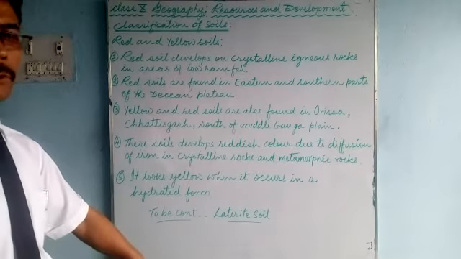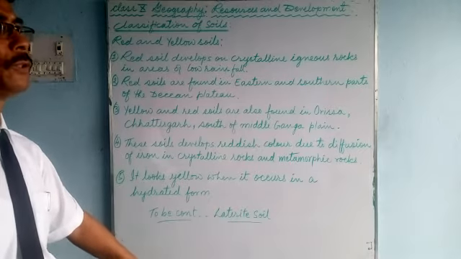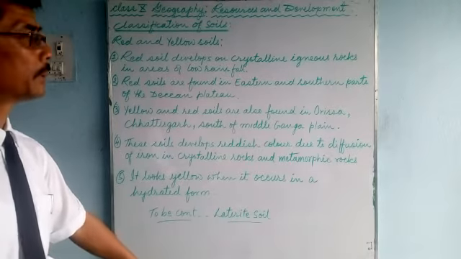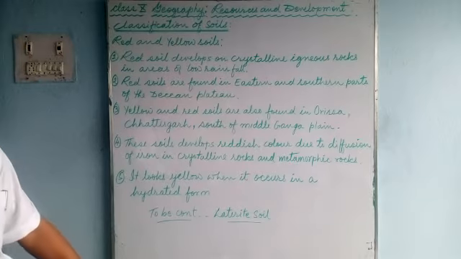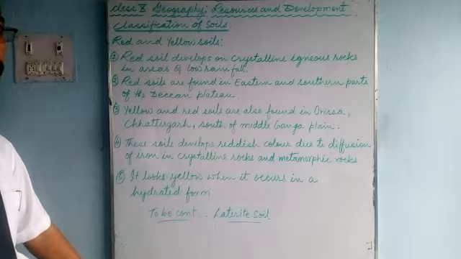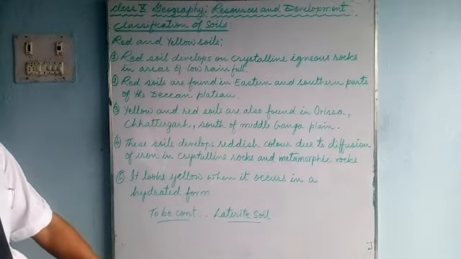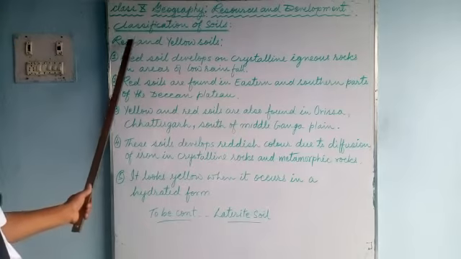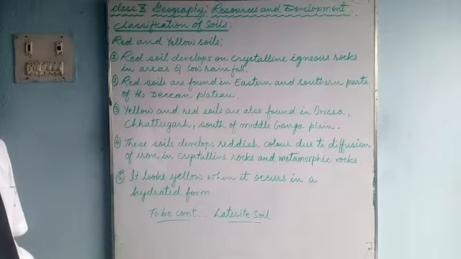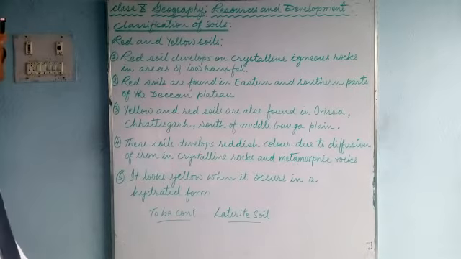So we have talked about soil as a resource. Why soil is called a resource we have learned, and in the classification of soils we have also learned about alluvial soil and black soil. Now today we will talk about red soil and yellow soil, where they are found in our country and their composition.